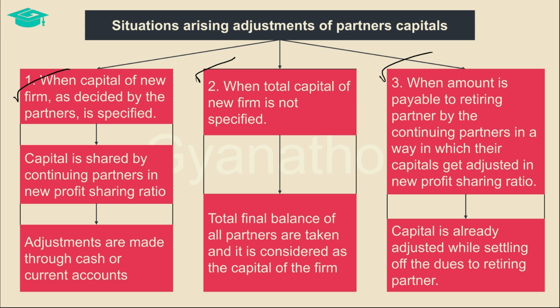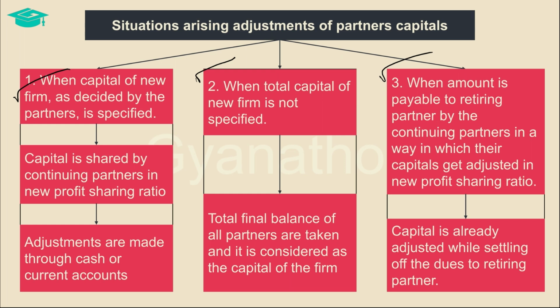Thirdly, when the amount is payable to the retiring partner by the continuing partners in a way in which their capitals get adjusted in the new profit sharing ratio. When the continuing partners want to settle the amount due to the retiring partner in a way in which the continuing partners' capitals get adjusted proportionately, then all the partners' capitals, including the outgoing partner's capital balance, are totaled and the total balance of the new firm is established.